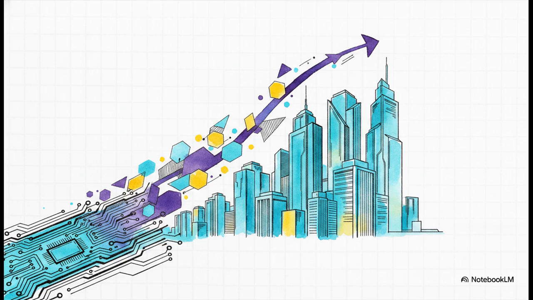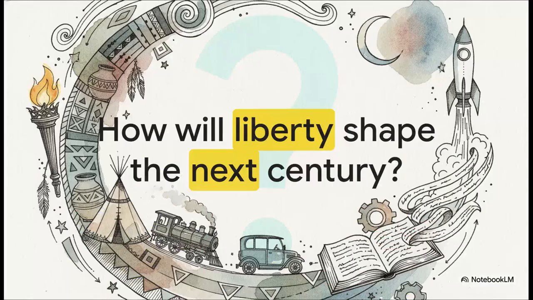The United States continues to evolve through massive technological innovation, economic shifts, and ongoing social changes. Today, it stands as a highly influential nation that is the direct sum of its long centuries of struggle, achievement, and incredible diversity. Which leaves us with a final thought. How will the ongoing pursuit of liberty and opportunity shape the nation's next century?